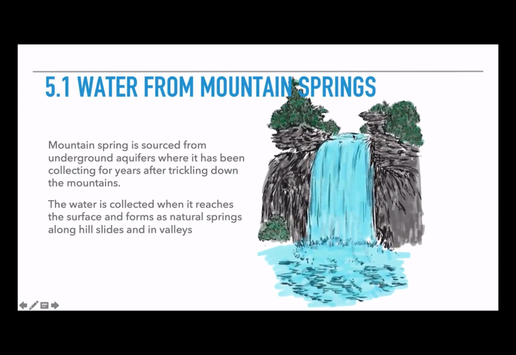The water can come from mountain springs. They are sourced from underground aquifers where it has been collecting for years after trickling down the mountains. The water is collected when it reaches the surface and forms a natural spring along hillsides and in valleys.